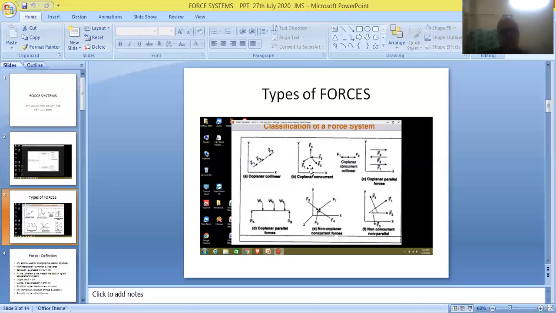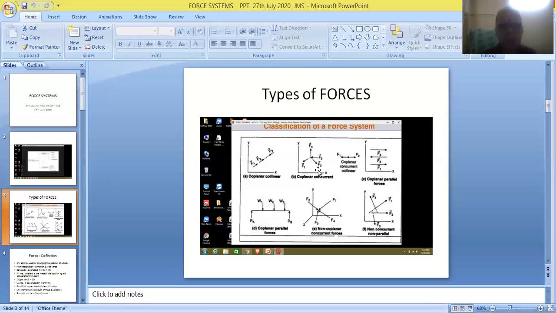Now let us talk about the second point. We have four forces given in this figure: F1 indicating the first force, F2 the second force, F3 the third force, and F4 the fourth force. F1, F2, and F4 are acting away from the point, so they are called tensile forces.